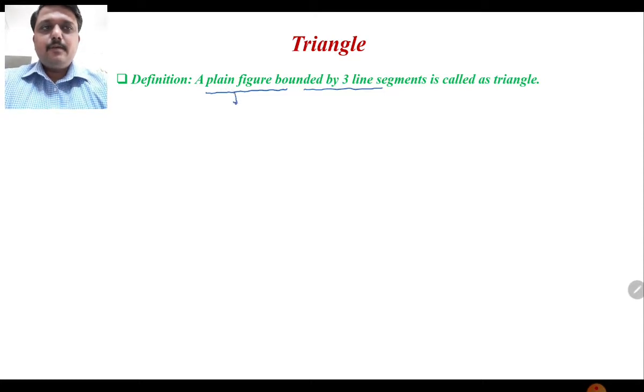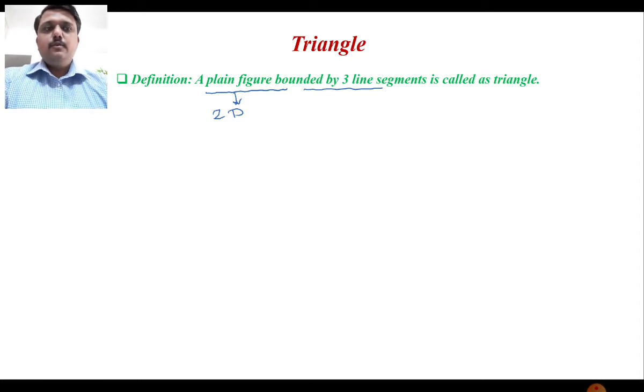So first term, plane figure. What is meant by the plane figure? A plane figure is simply a two-dimensional figure, 2D. Two-dimensional figure means any geometrical figure or diagram that can be represented on a plane of paper. It requires only two dimensions to express it fully. That is called a two-dimensional diagram, or a plane figure.